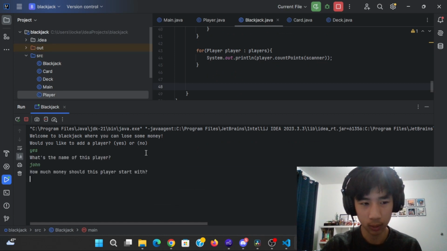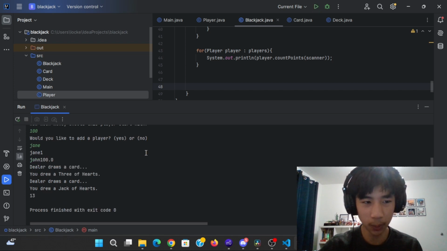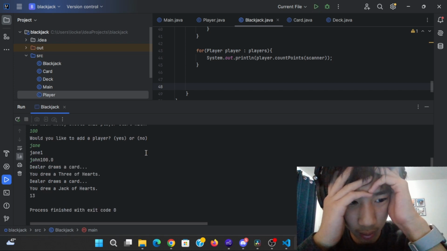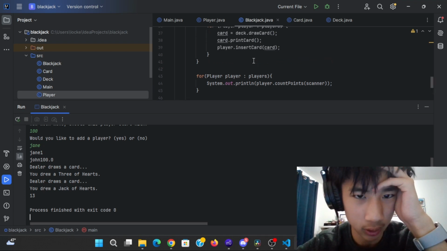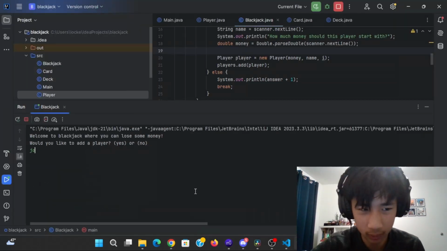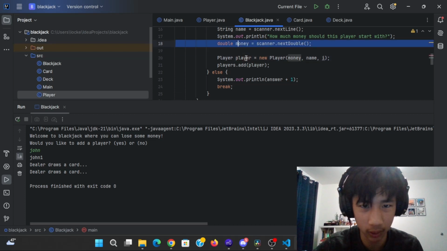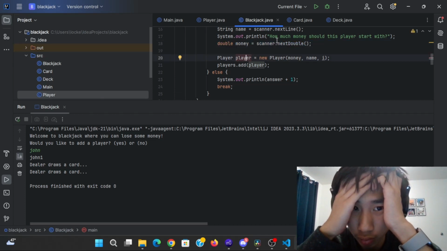John, $100. Jane. Why am I still getting this bug? I mean, it correctly counted Jack, but it just killed off Jane. Okay, yeah, things are working well.